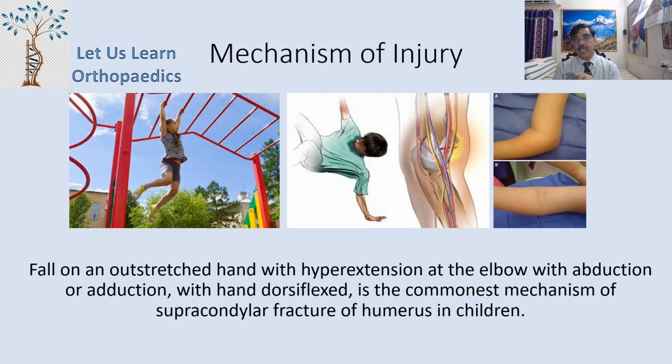Now, the mechanism of injury is usually fall on an outstretched hand. Now you look at those pictures, how the children play in the playground. So the fall on an outstretched hand with hyperextension at the elbow and adduction or abduction with hand dorsiflexed is the commonest mechanism of supracondylar fractures of the humerus in children.